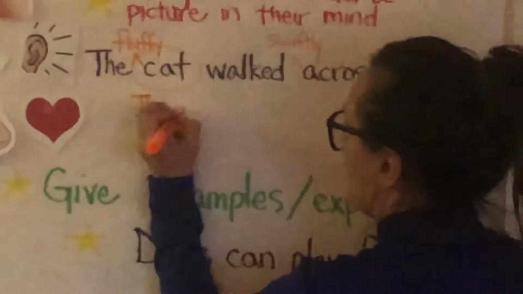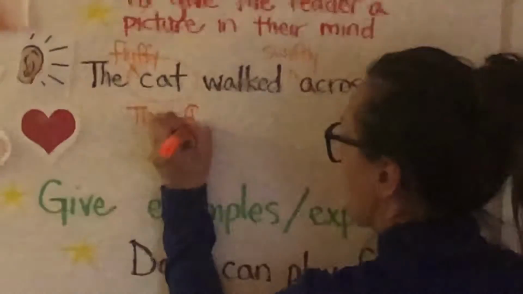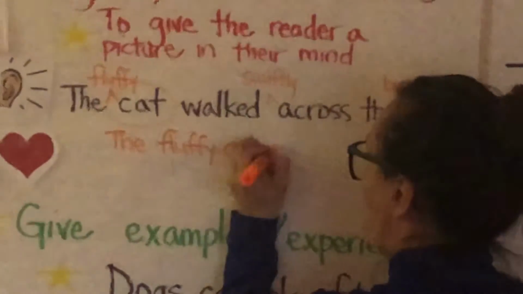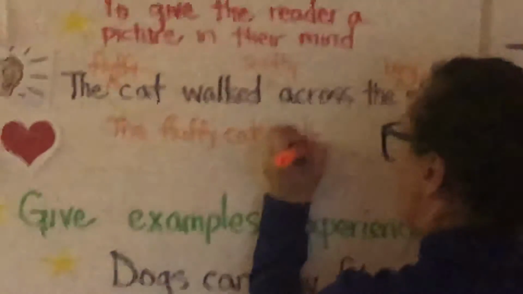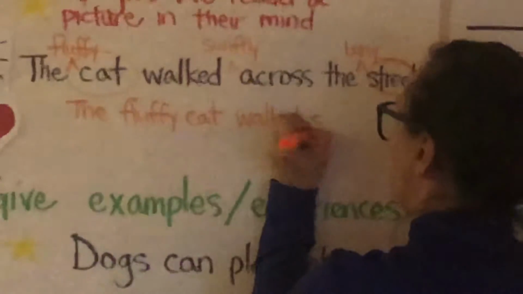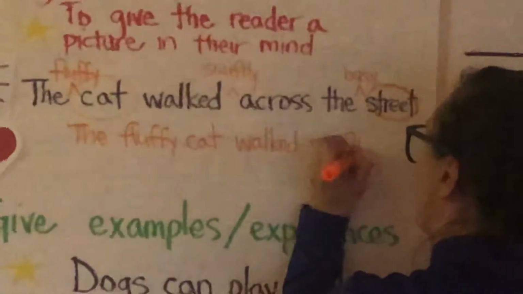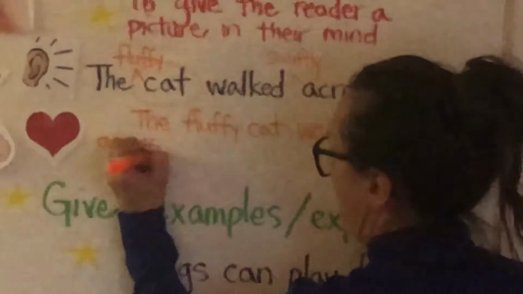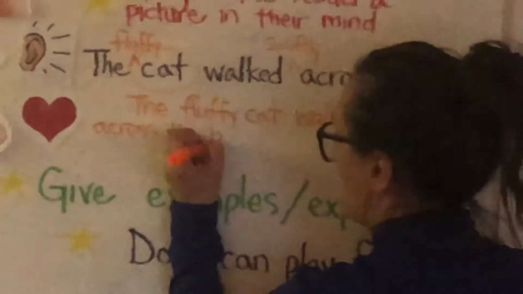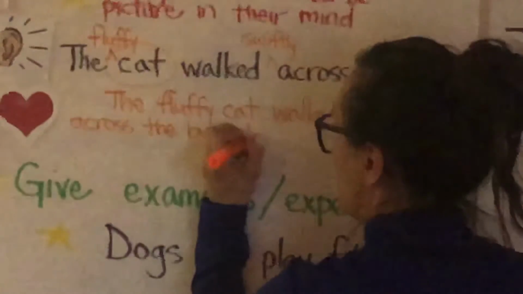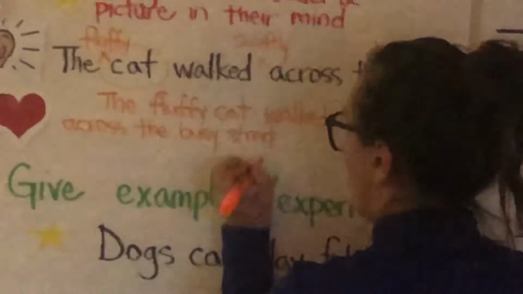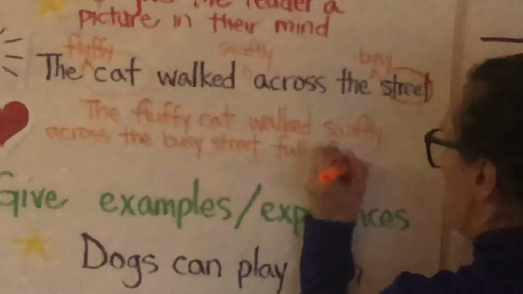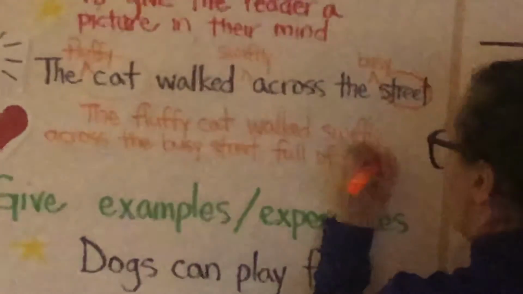The fluffy cat walked swiftly across the busy street, full of moving cars.